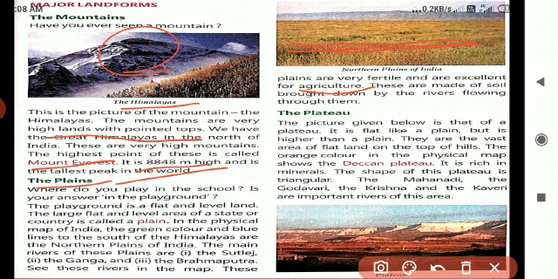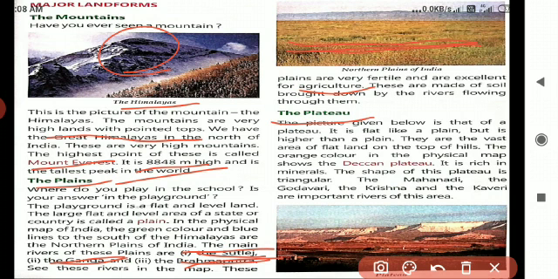And then the important rivers. What are the important rivers in this northern plain? Sutlej, Ganga, Brahmaputra. Okay, children, these rivers are the main rivers of northern plains of India. What are the three rivers? Once again, I will repeat. What is the first one? Sutlej, the Ganga and the Brahmaputra.